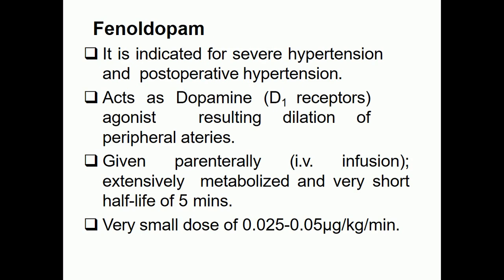Fenoldopam is another agent. It is indicated for severe hypertension and postoperative hypertension. It acts as a dopamine D1 receptor agonist, resulting in dilatation of the peripheral arteries. It can be given parenterally as an intravenous infusion, is extensively metabolized, and has a very short half-life of 5 minutes. The recommended dose is very small, almost 0.025 to 0.05 microgram per kg per minute.